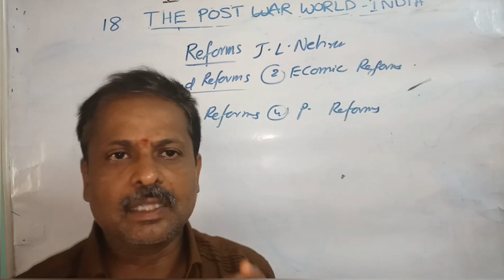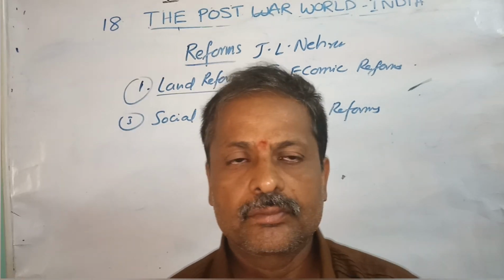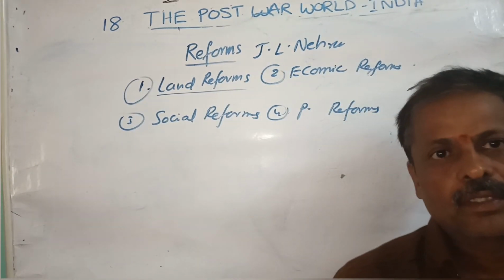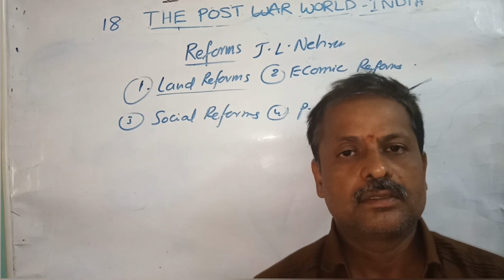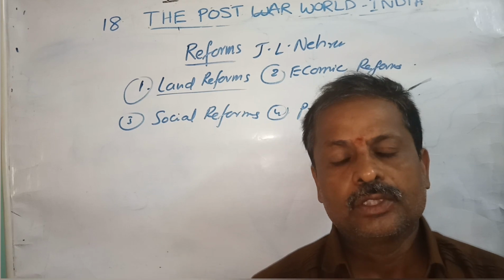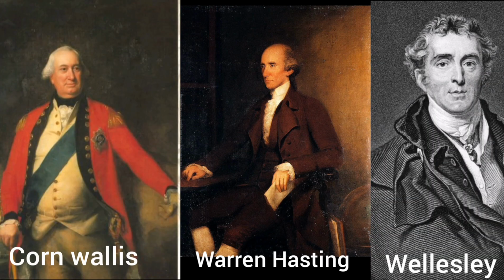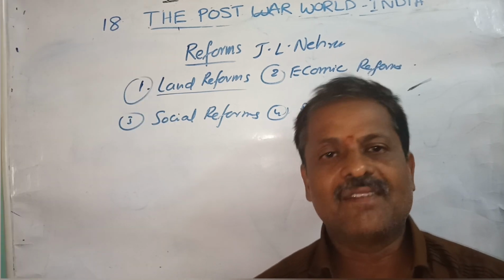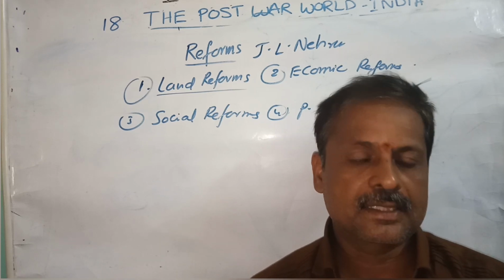We know very well during the British government there was the Zamindari system in our India, the land revenue system, and the Permanent Settlement Act system. During the period of the British Governor Generals Cornwallis, Warren Hastings, and Wellesley, all these British Governor Generals implemented a number of acts.